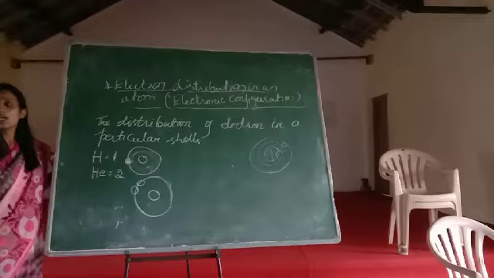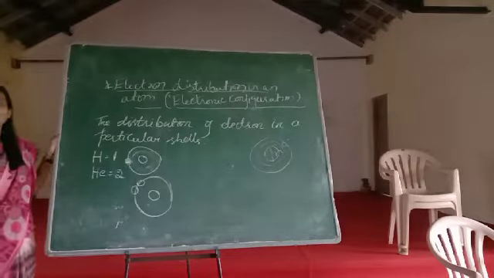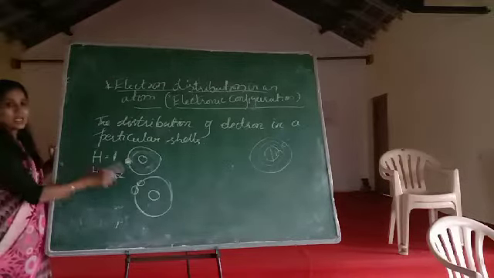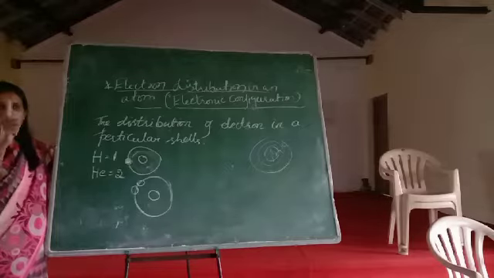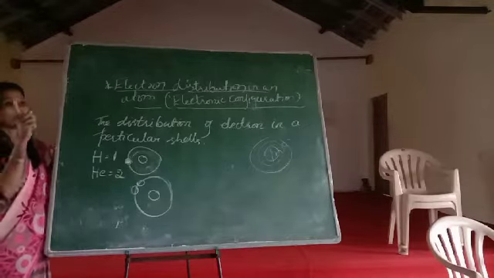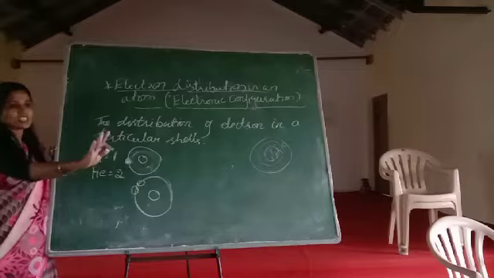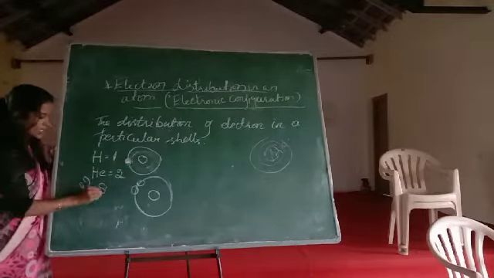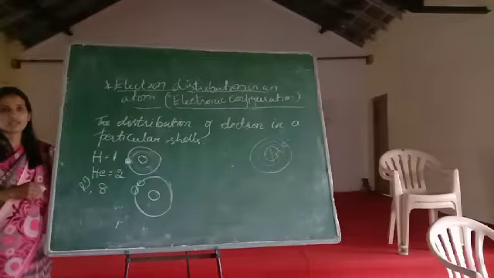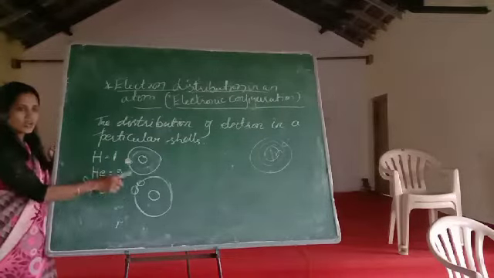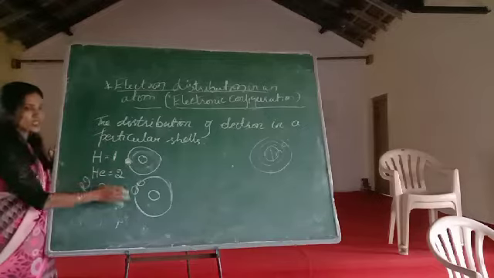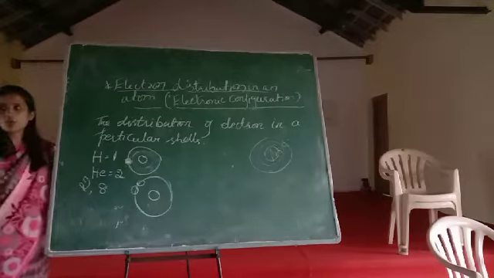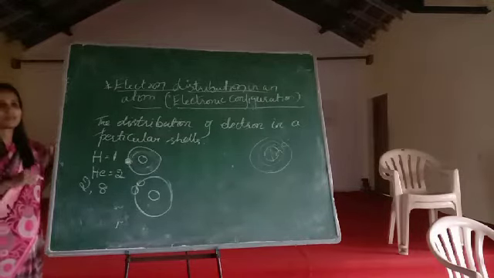Okay, this is in the first shell. Keep it in mind, listen here. This lesson is very important for you. In a single shell, either only 2 electrons must be there or only 8 electrons must be there. 2 or 8. In the first shell, in a shell either 2 electrons or 8 electrons will be there. Then only it will be called a complete element.